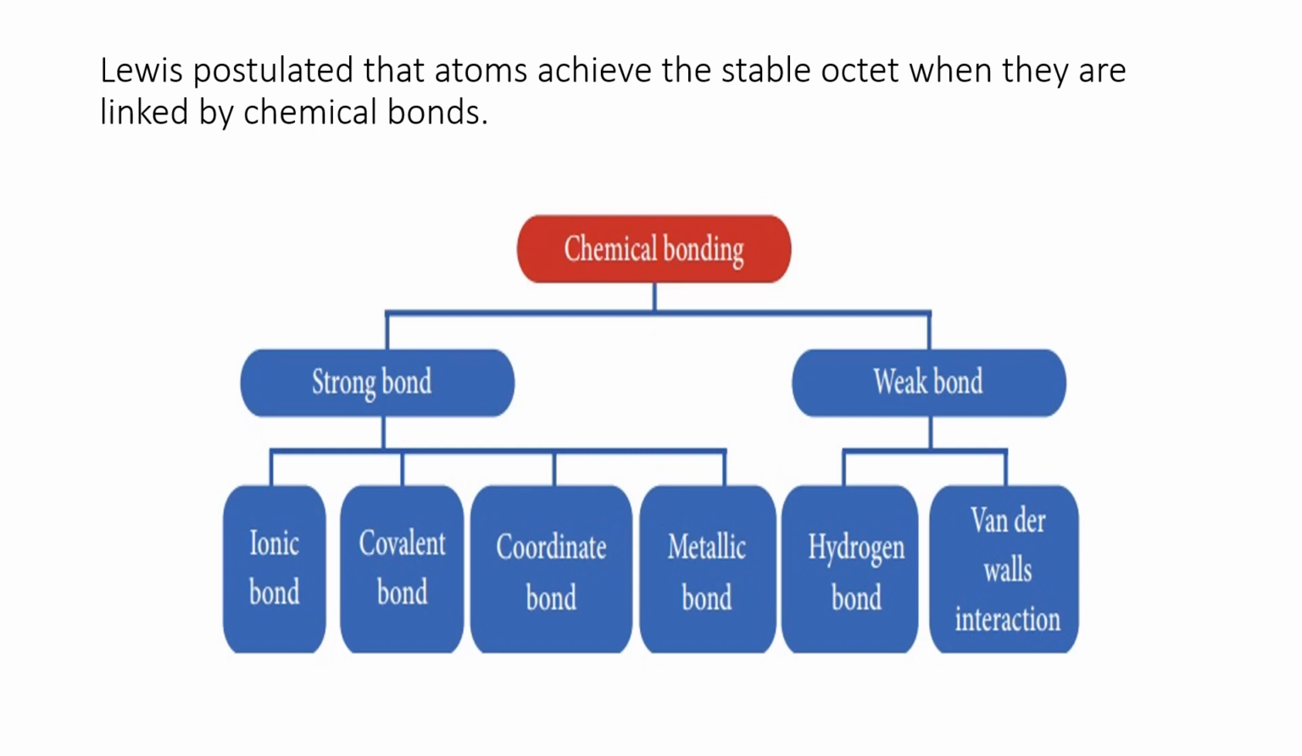Lewis postulated that atoms achieve the stable octet when they are linked by a chemical bond. So every atom achieves the stable octet, which is 8 electrons in the valence shell. So they form an octet and they link by chemical bond. There are two types of bond, one is strong and another is weak. Ionic bond, covalent bond, coordinate bond and metallic bond are strong bonds, and hydrogen bond and van der Waals interaction are weak bonds.